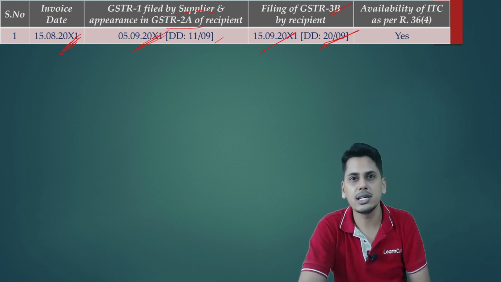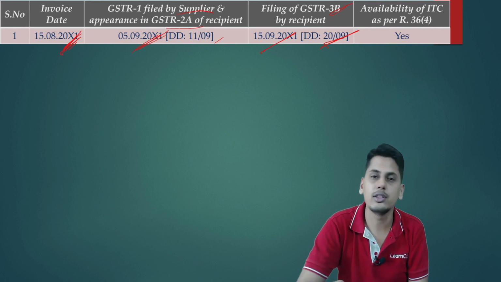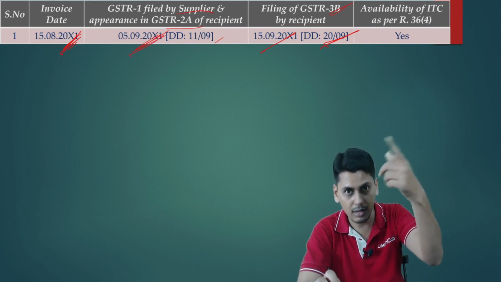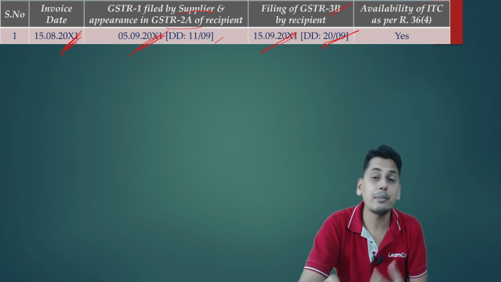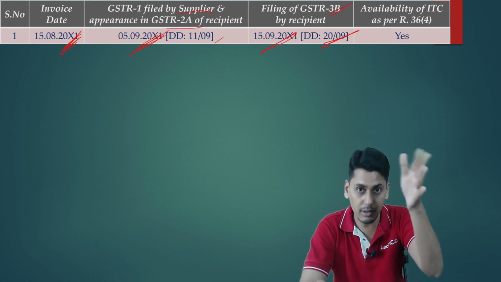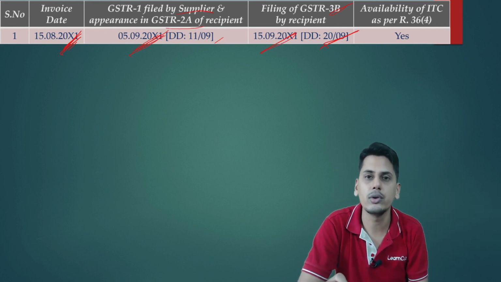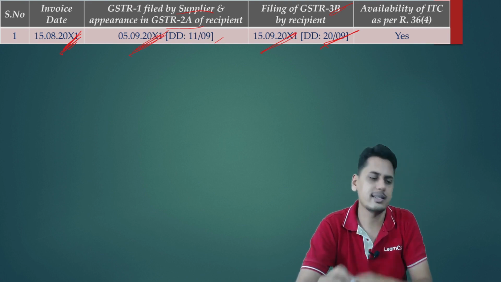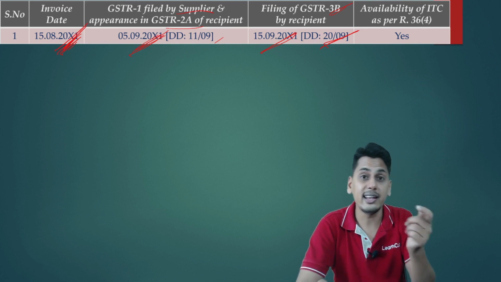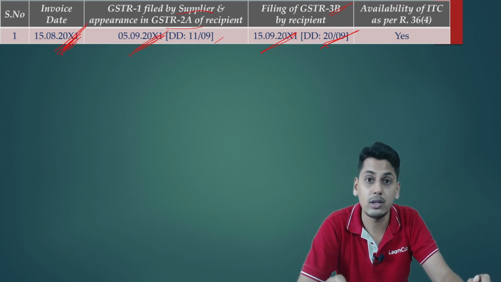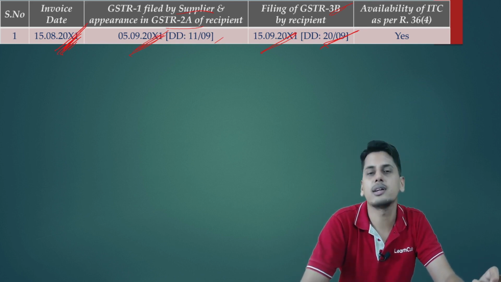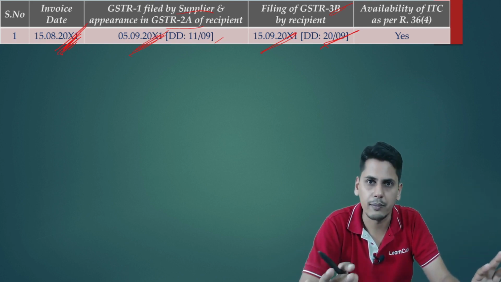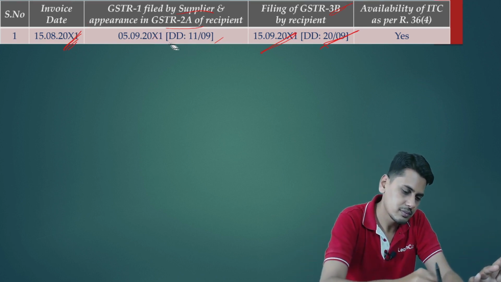Now these are the facts which are given before you. Invoice dated 15th of August, included in GSTR 1 of the supplier on 5th of September, well before the due date. I am filing my 3B by 15th of September for the month of August, well before the due date, 20th September. Am I eligible to take the input tax credit of GST contained in this particular tax invoice of 15th of August? Yes. According to 36 sub rule 4, I am eligible to take, because this is appearing in my GSTR 2A. So far, so good.